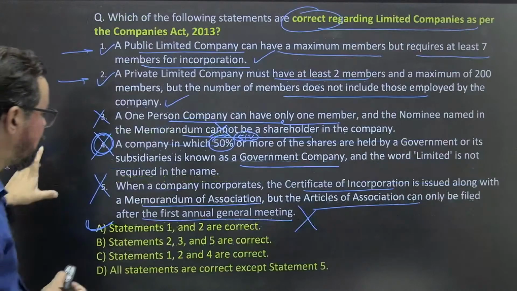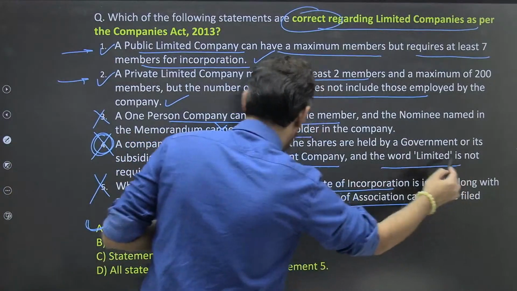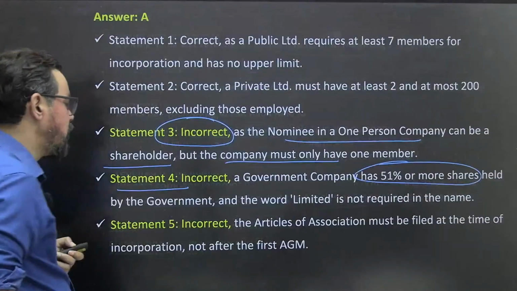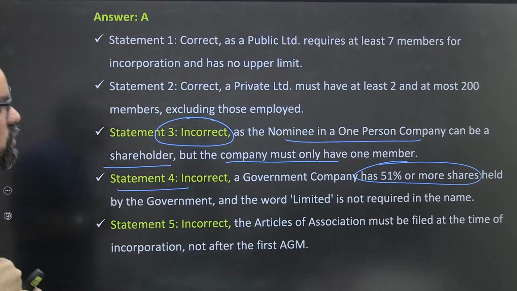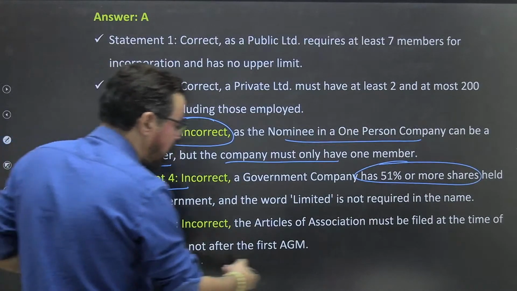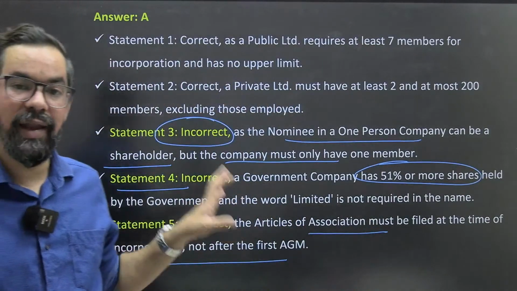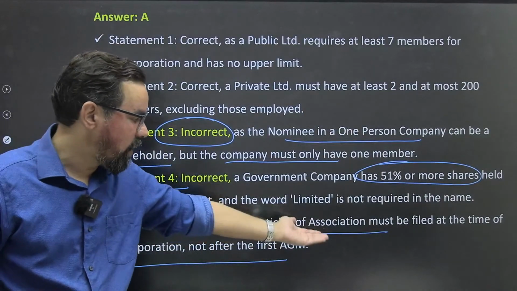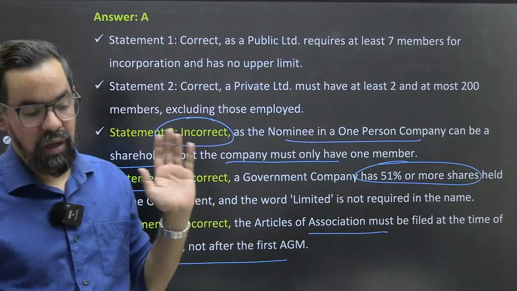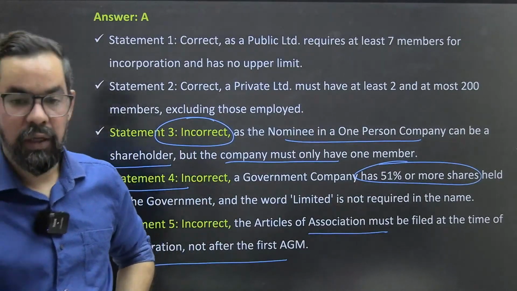Oh, this was also a point in it? The shareholders part and the word "limited" is not required, this was actually true, so this was also correct. Statement 5 was incorrect. The articles of association must be filed at the time of incorporation. MOA and AOA, both the documents, must be filed at the time of registration itself. Then only you will get the certificate of registration from the registrar's office. All right, let's move ahead.